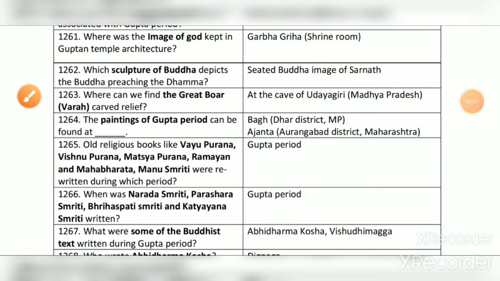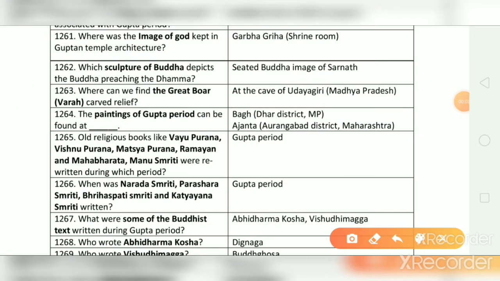Which sculpture of Buddha depicts the Buddha preaching the Dhamma? And the correct answer is seated Buddha image of Sarnath. Where can we find the Great Boar Varaha carved relief? And the correct answer is Cave of Udaygiri in Madhya Pradesh.